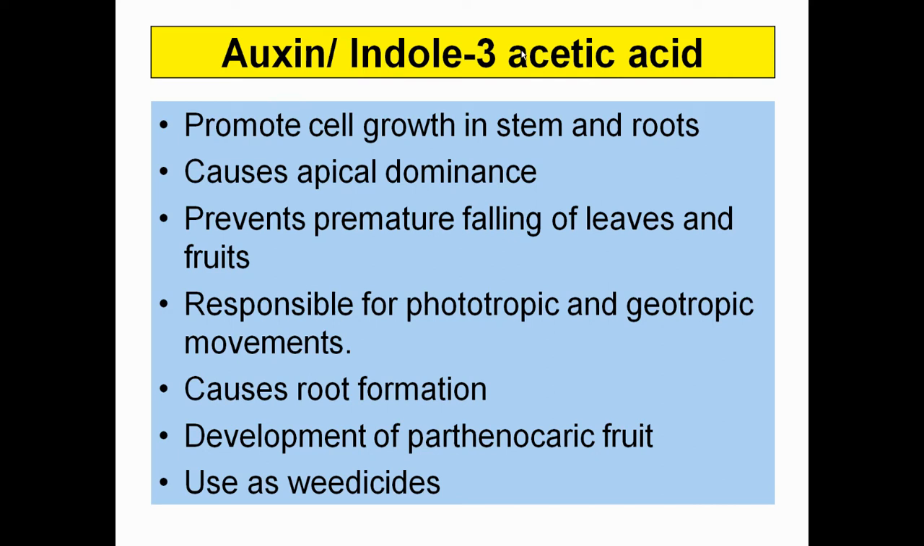So first is apical dominance. Apical dominance is that kind of dominance when a bud arises at the tip of the shoot system. If there is a bud at the tip of the shoot system, it won't allow the plant to grow more. Okay. So auxin basically causes apical dominance. It leads to the development of a bud at the tip of the plant. So that is referred to as apical dominance.